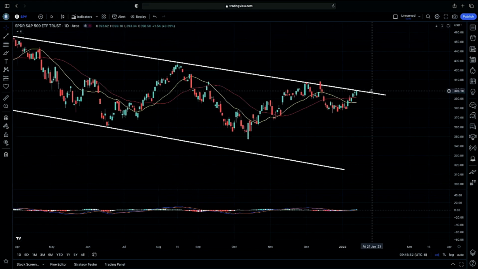This is exactly what we're looking for, confirmation here. We're very close to a possible continuation, but making sure we get confirmation here will be that consistent play that we're looking for.